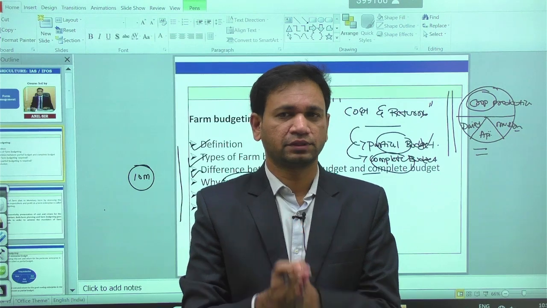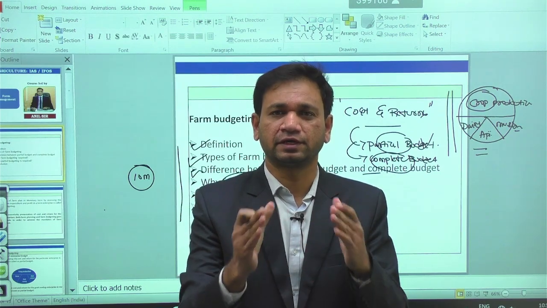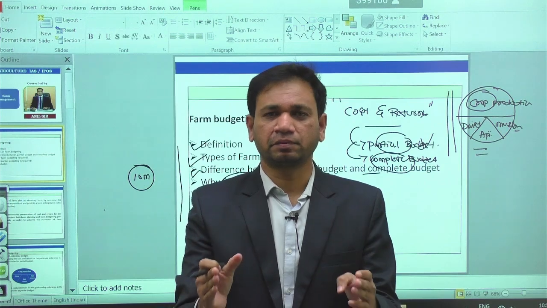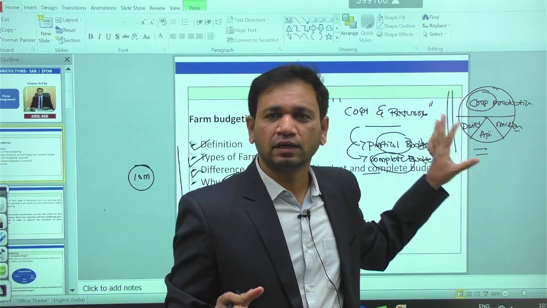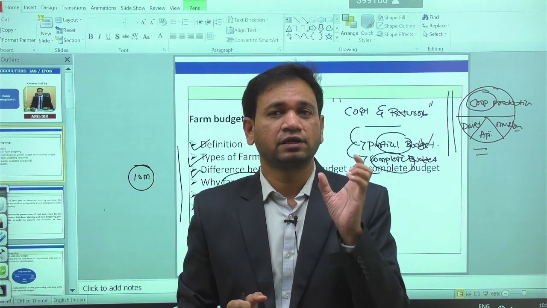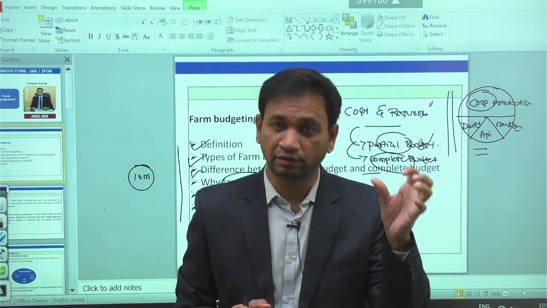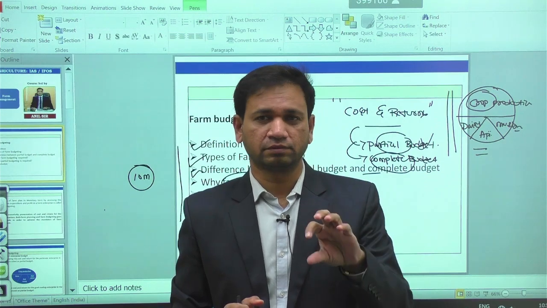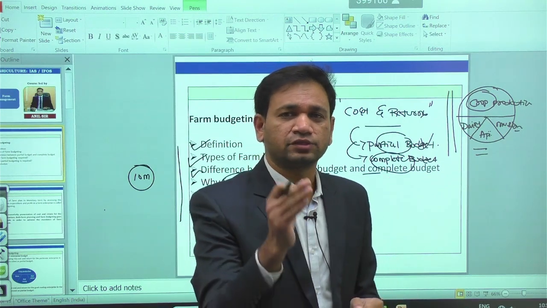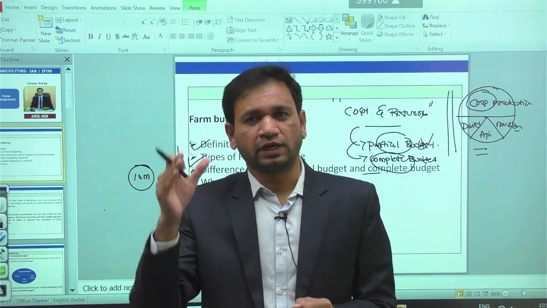Budgeting is more of a presentation of the cost and return for any enterprise in a given piece of farmland. With the help of budgeting, we can know the economic feasibility of the enterprise, whether it is economically feasible or not for the farmers. According to that, the farmer takes the decision on what to produce, when to produce, how to produce and how much to produce.